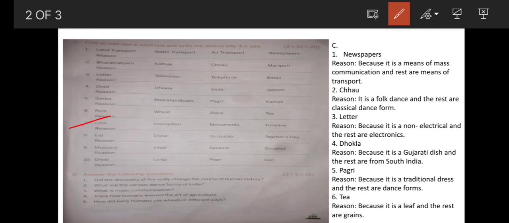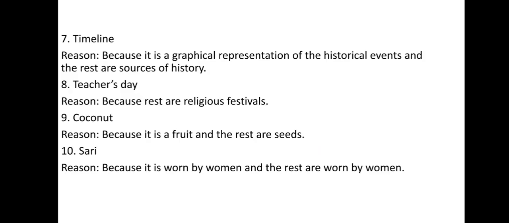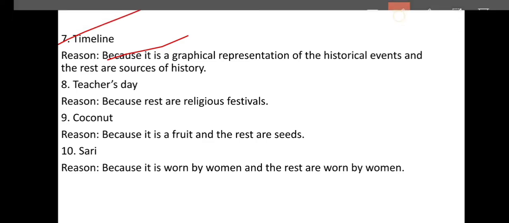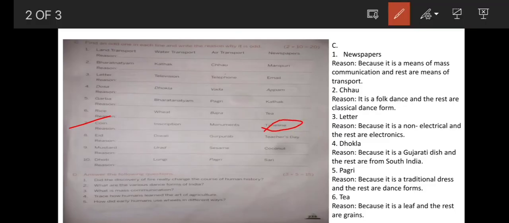Next, 7. Coin, inscription, monuments, timeline. Which is the odd one? The odd one is timeline. Why? Because it is a graphical representation of the historical events and the rest are sources of history. We can draw and show the timeline of important events that happened in the past, in sequence, in order.